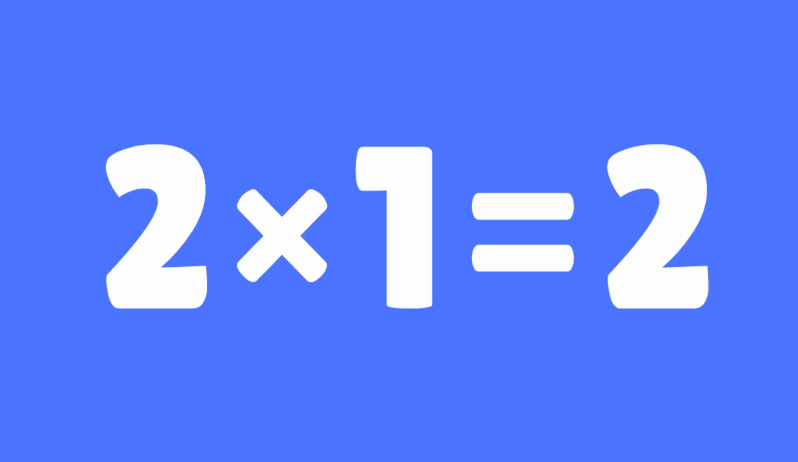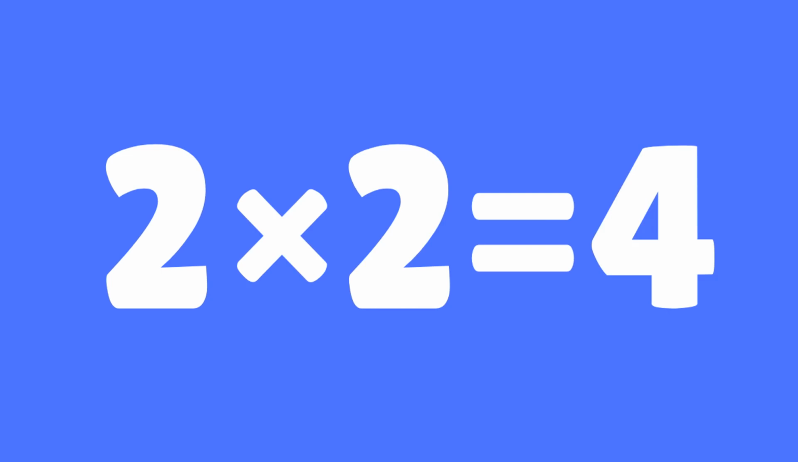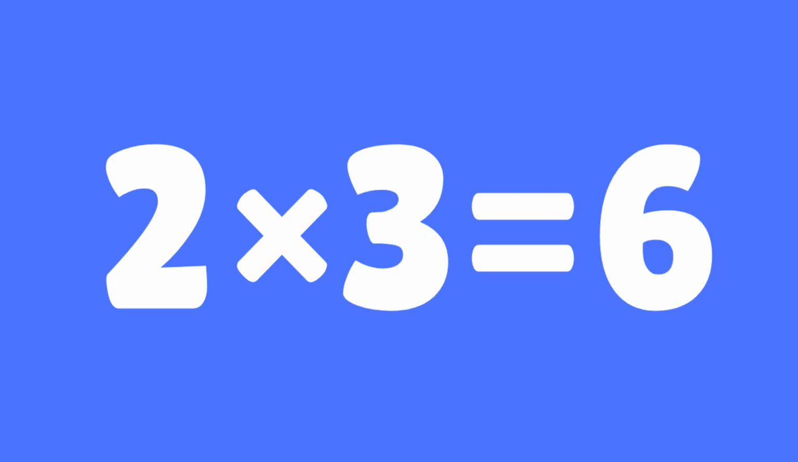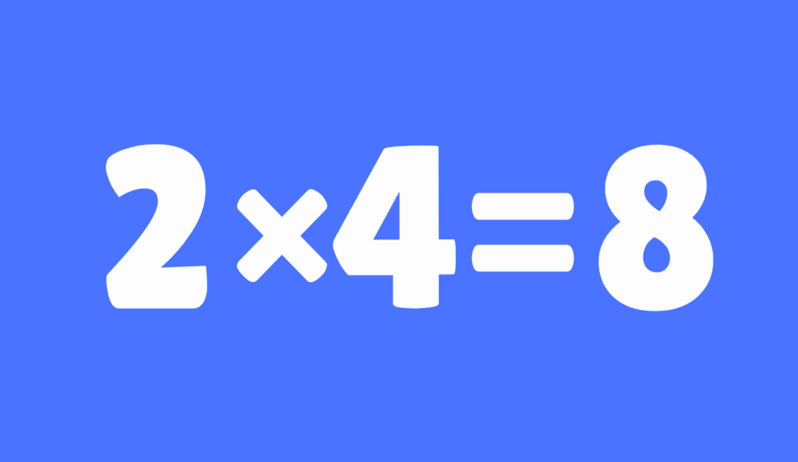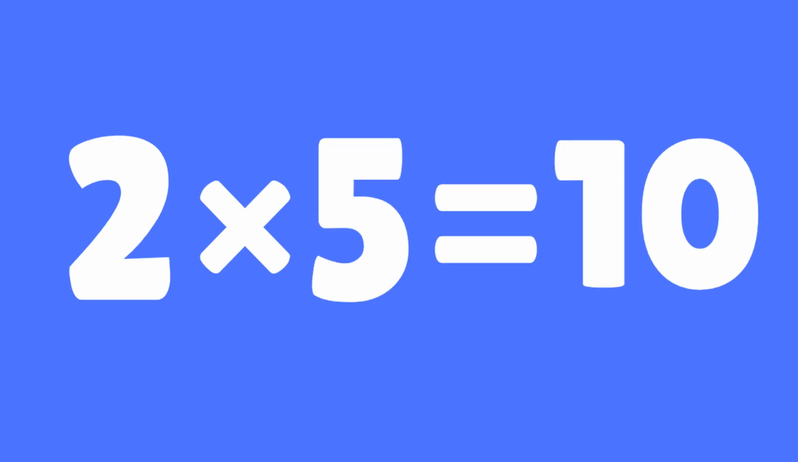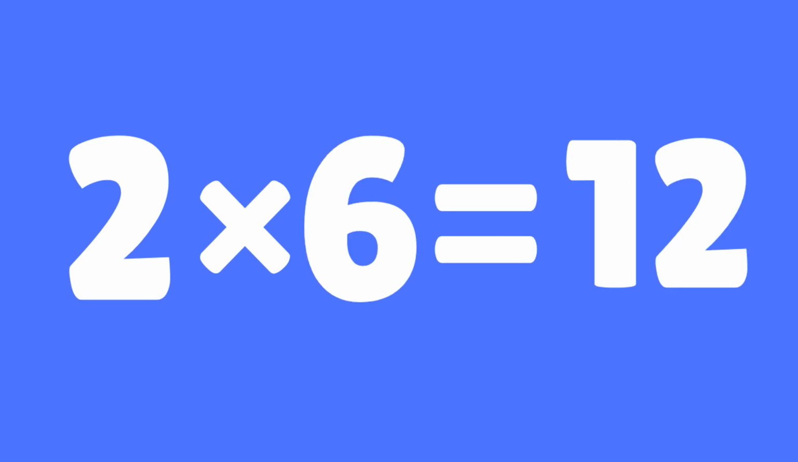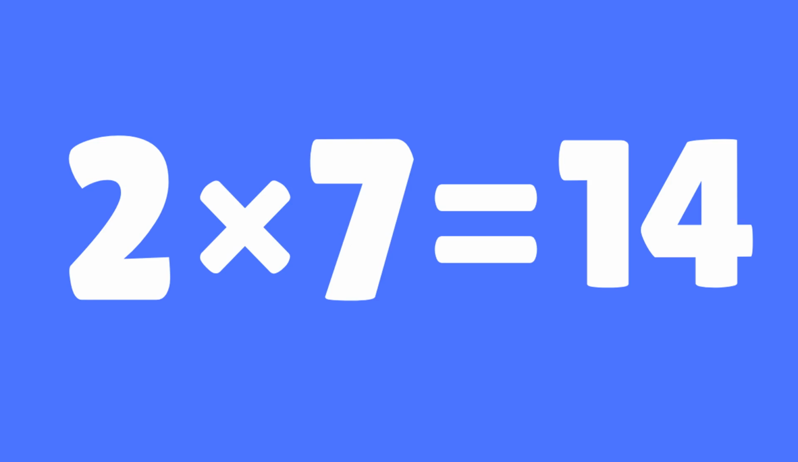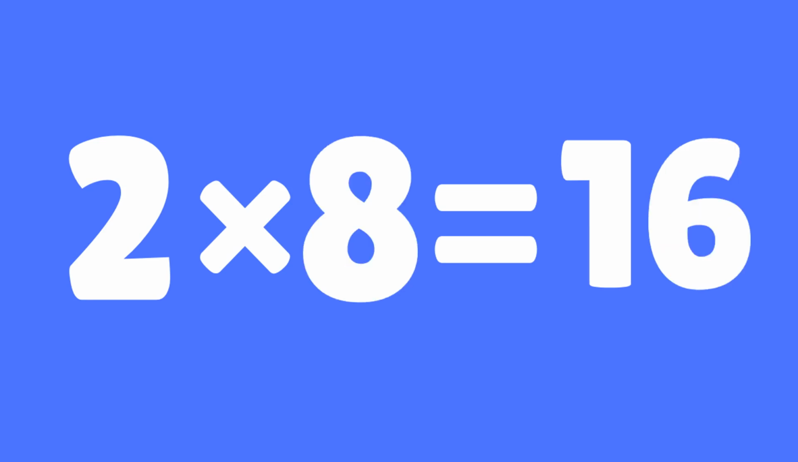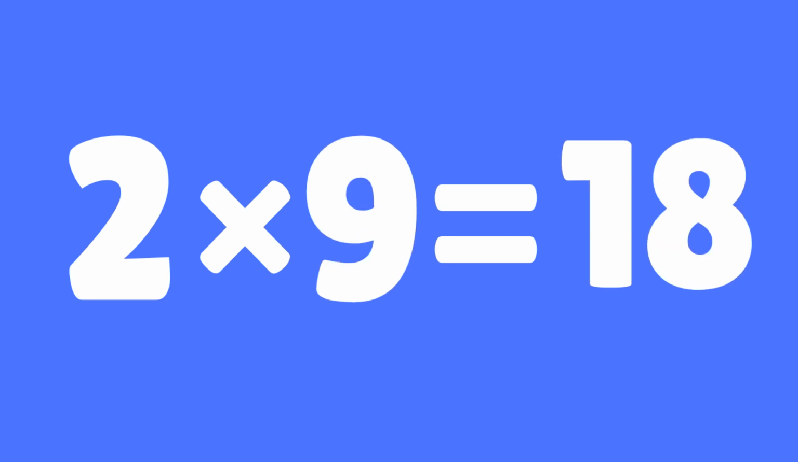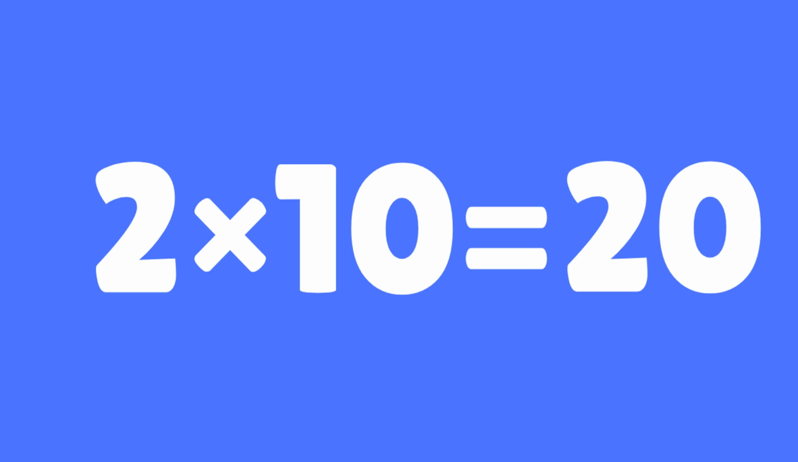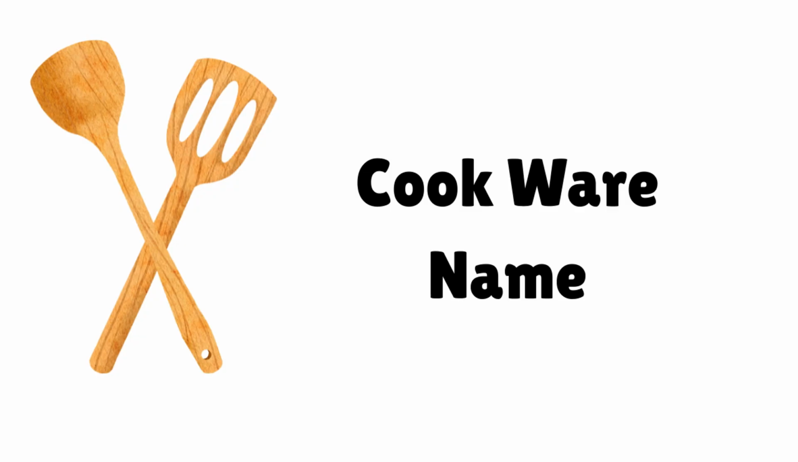2 1s are 2. 2 2s are 4. 2 3s are 6. 2 4s are 8. 2 5s are 10. 2 6s are 12. 2 7s are 14. 2 8s are 16. 2 9s are 18. 2 10s are 20.